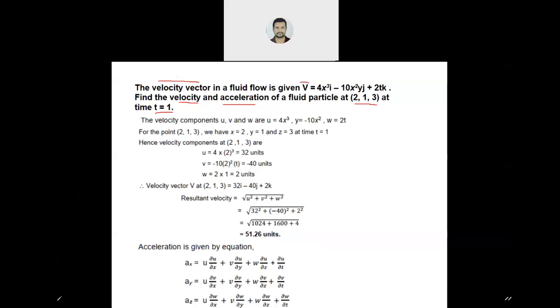Now, what are the values of u, v and w? From this expression of velocity you will get ui plus vj plus wk. So you will get u, v, w.